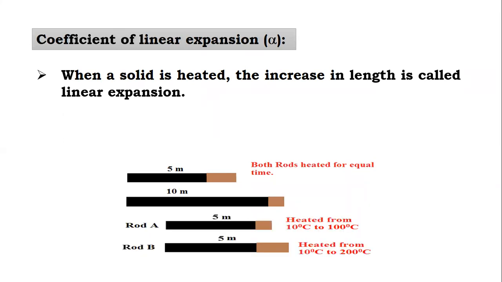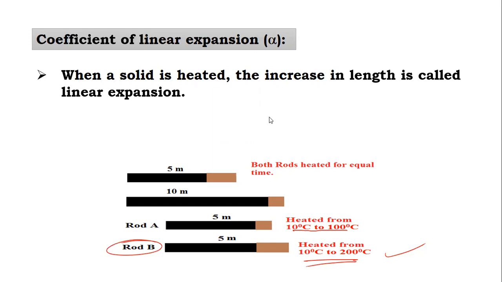The second thing is, I consider again the same length rod. The first one is 5 meter and the second one is also 5 meter. But here, both the rods we heat unequally. Means the first is heated from 10 to 100 and the second rod is heated from 10 to 200. Means it is heated more. Then it is observed that there is more linear expansion in rod B. The reason is we heated it more. So the second thing we can conclude is that the linear expansion depends on temperature.